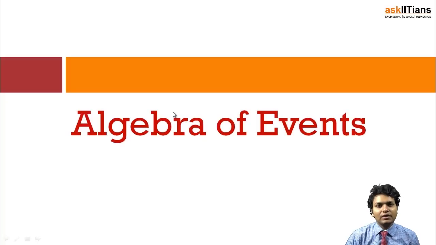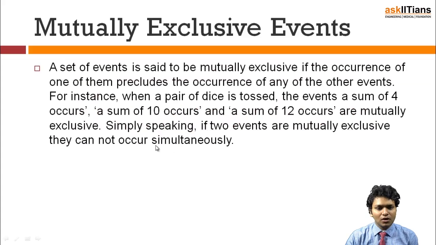In the last part we have done the definition of probability, sample space and the various other terms used in this chapter. From now onwards, we will do something related to the mathematical operations that we will use in this chapter. Starting off with the algebra of events, let's understand what we have in it. First of all, we have mutually exclusive events. So what are mutually exclusive events?